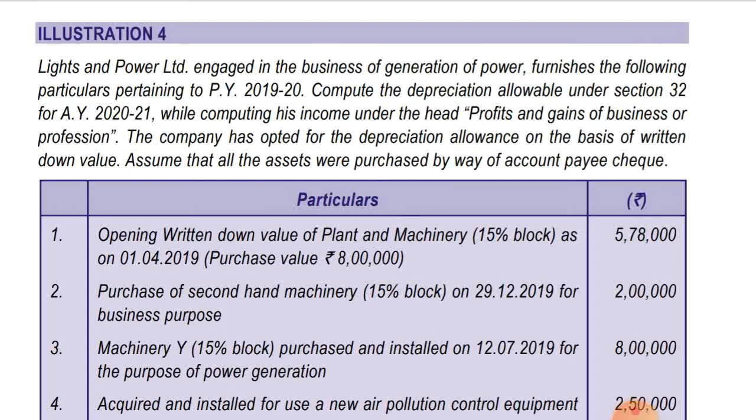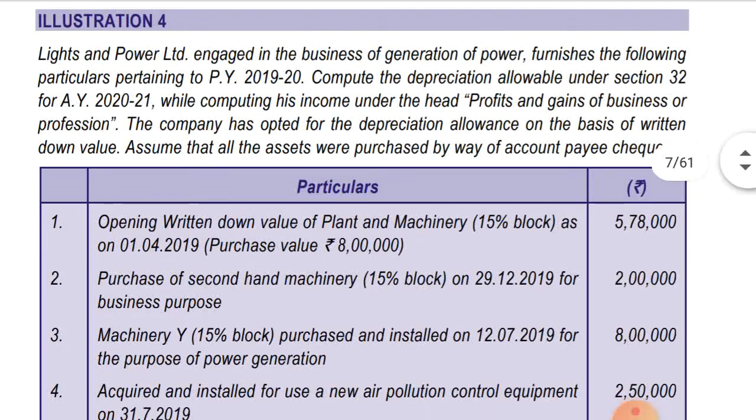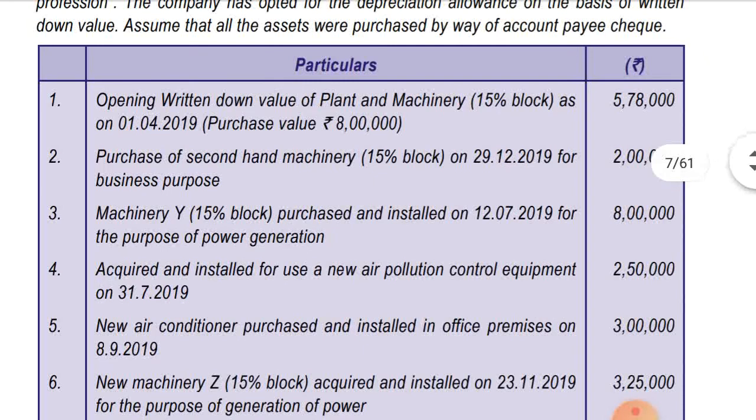The company has opted for the depreciation allowable on the basis of written down value. So it's a power generation unit and they are following the WDV method. Okay, assume that all the assets were purchased by account payee cheque. Now let's see what they have purchased. Opening WDV of plant and machinery 15% block as on 1st April 2019. Purchase value was 8 lakhs, which is irrelevant. The WDV was 5,78,000.